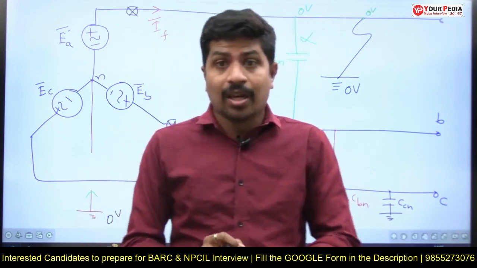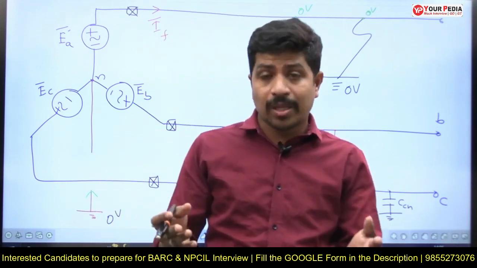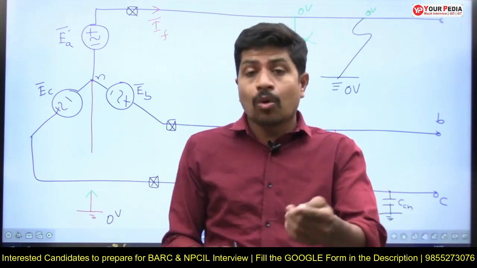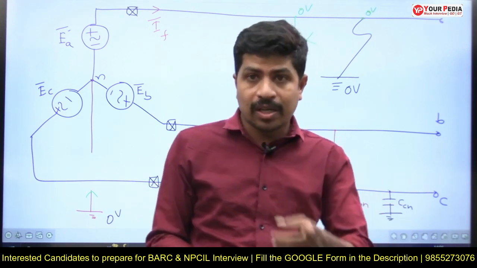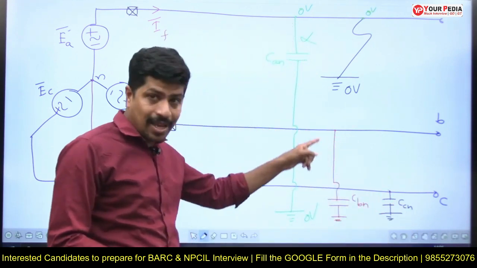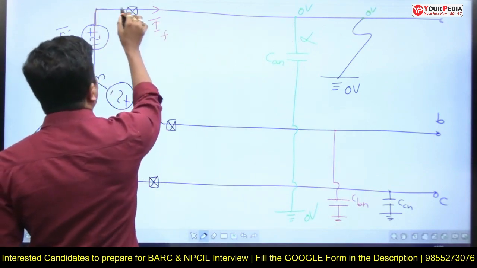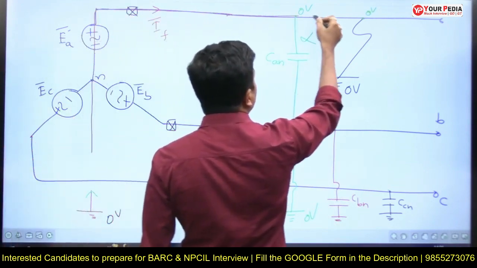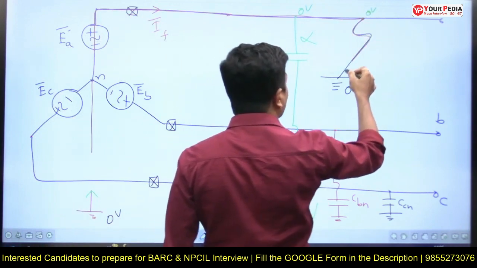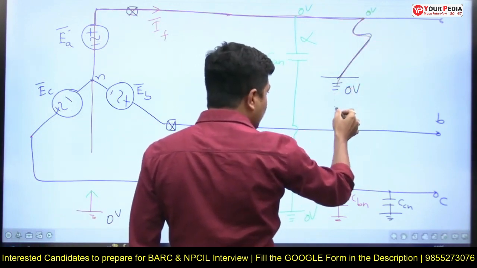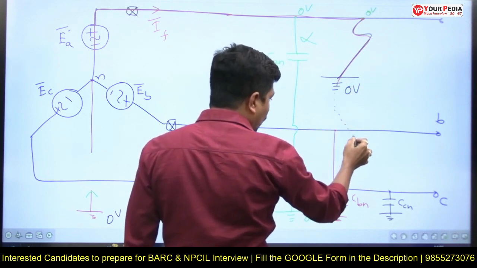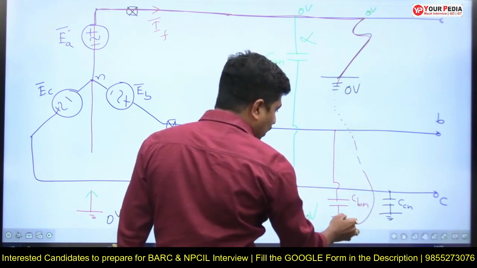Then a cross question will be asked. You said that there is no closed path. Now we are again saying that there is a closed path for the flow of a small amount of fault current through these capacitances. Now see, this fault current which is coming from the generator goes from the fault point to here. This is the ground. Ground to ground is connected, and this is the ground of the first capacitor.